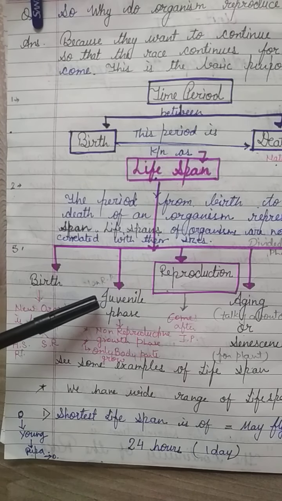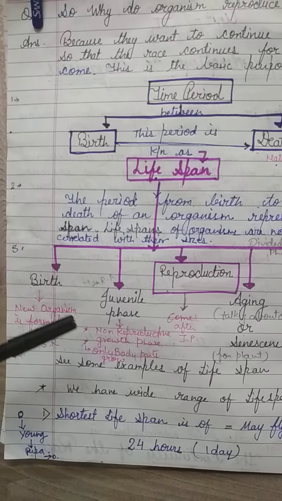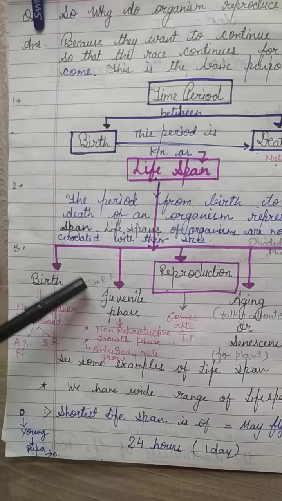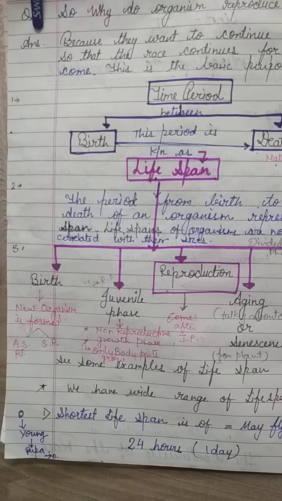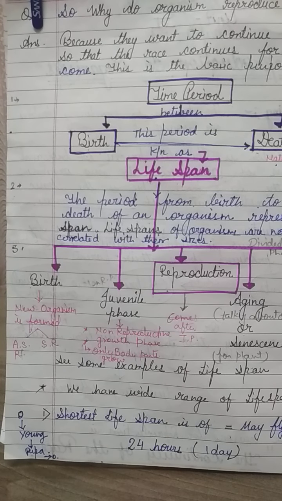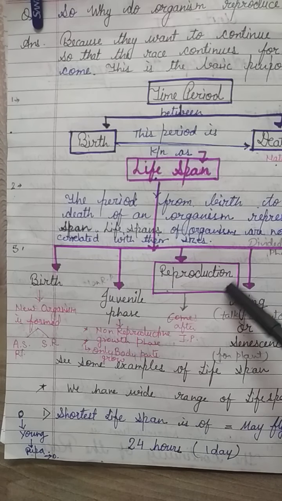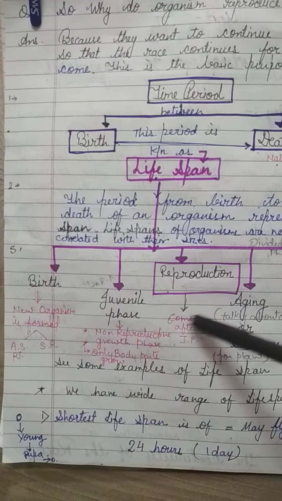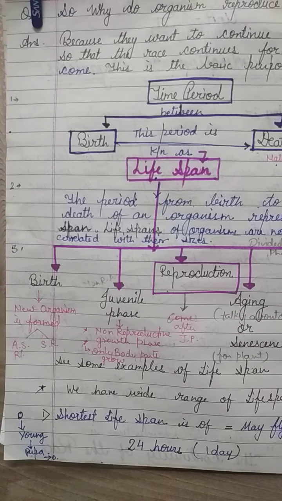The juvenile phase is called the non-reproductive phase, or we can say the growth phase. In this phase, only body parts can grow. After the juvenile phase, the reproductive phase comes. We will study reproduction in detail in the next video.